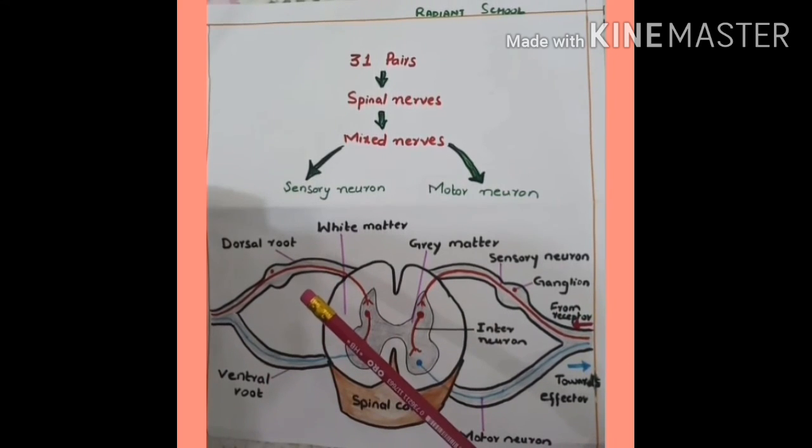Dorsal means upper side or back of an organism or an organ, and ventral side is front or lower side of an organism or an organ. Dorsal root contains sensory axons and a ganglion where cell bodies are located. It receives messages from the receptors. Ventral root contains axons of motor neurons which transmit messages towards effectors.